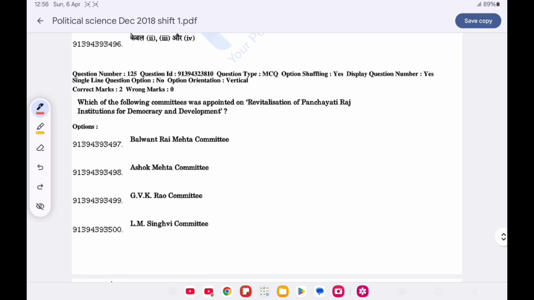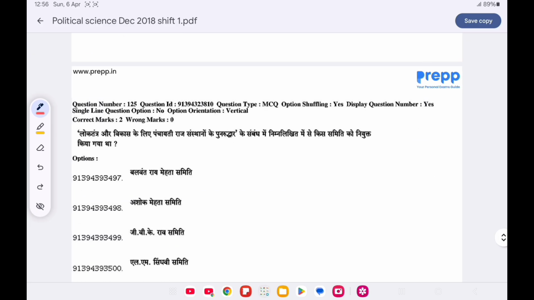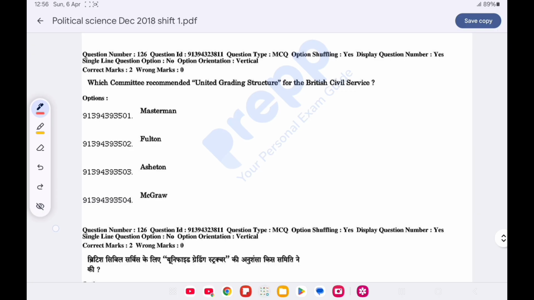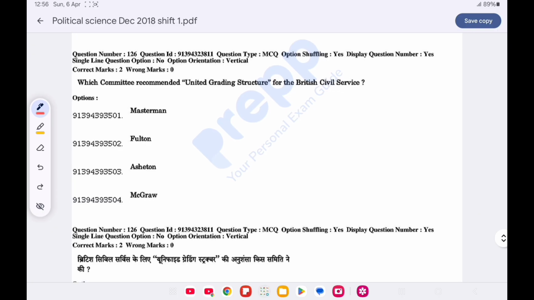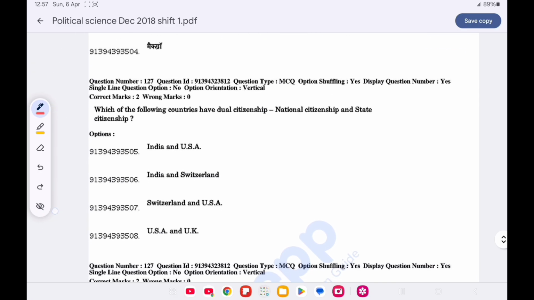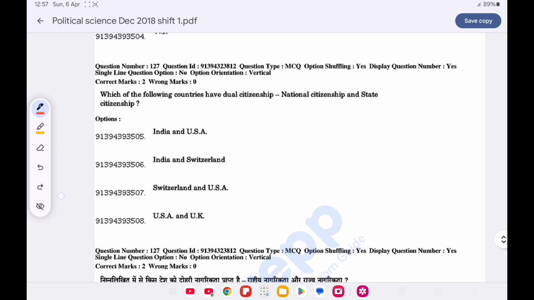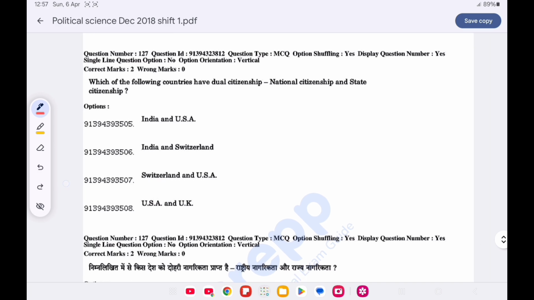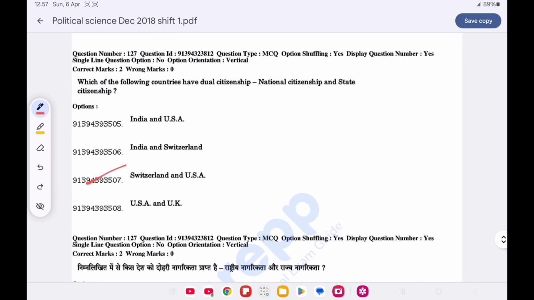Now question number 125. Which one of the following committees was appointed for the revitalization of Panchayati Raj Institutions for democracy and development? Option D is correct, LM Singhvi committee. Now question number 126. Which committee recommended a unified grading structure for the British civil services? Option B is correct, Fulton. Now question number 127. Which one of the following countries has dual citizenship, national and state citizenship? Option C is correct, Switzerland and USA.